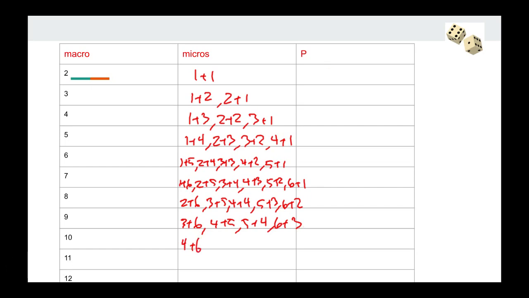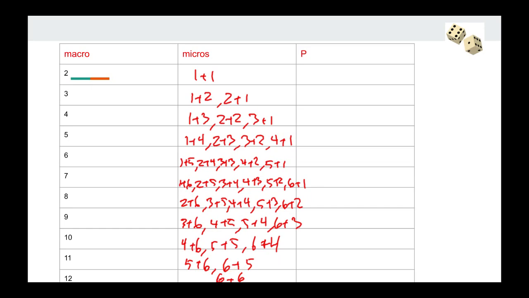For 10, a 4 and a 6, a 5 and a 5, and a 6 and a 4 are the 3 microstates that will give you that macrostate. For 11, it's a 5 and a 6, or a 6 and a 5. And for 12, there's only one microstate that will give you 12, and that's a 6 and a 6.